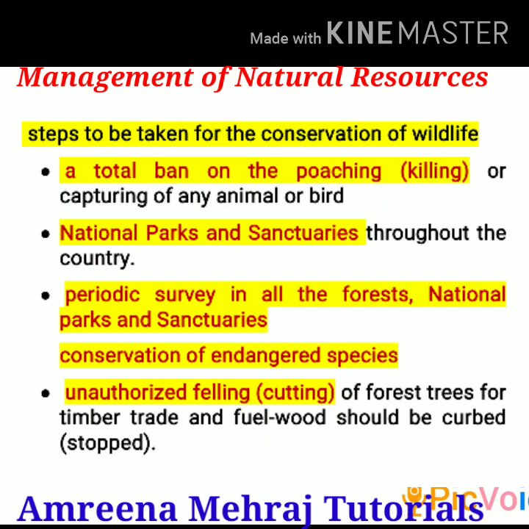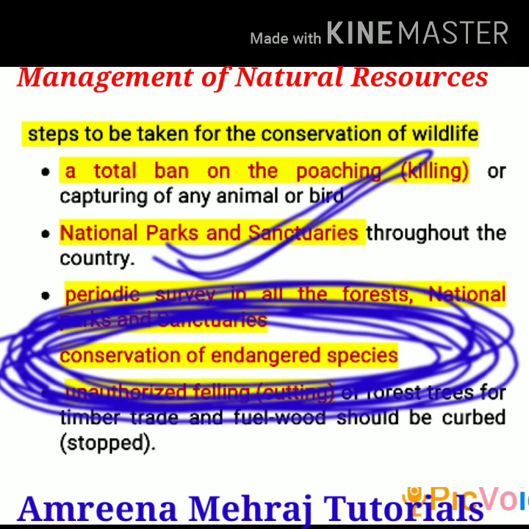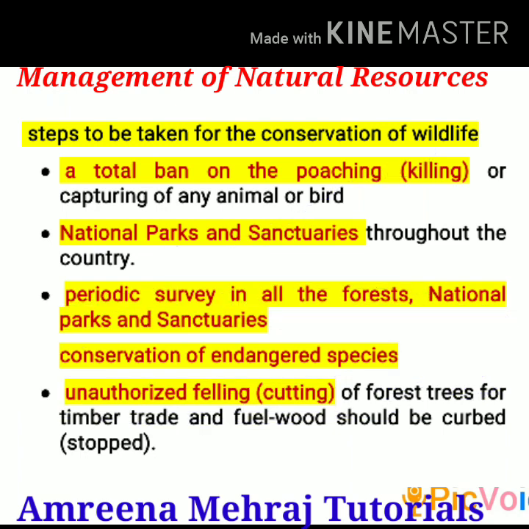Similarly, special attention must be paid to the conservation of endangered species of wild animals and birds, because endangered species are already on the verge of extinction, as their population is very low because of human activities. We have to make sure that their population doesn't become extinct.